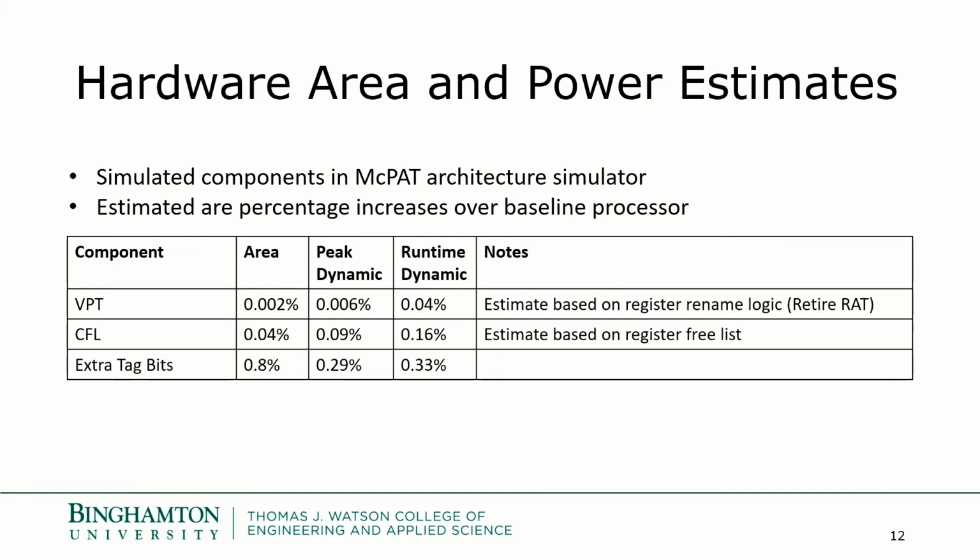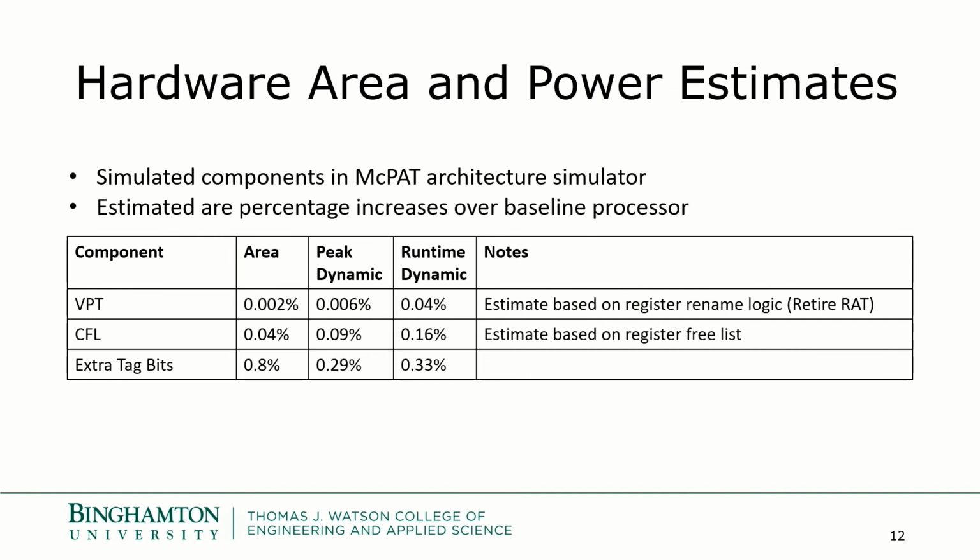In addition to our performance results, we also estimated the impact of CC on processor area and power. For this, we used the McPAT architecture simulator to derive our results. We observed that both the CFL and VPT structures closely resemble existing cache structures, and so our estimates for these components were based on McPAT's simulation for the similar conventional cache components.